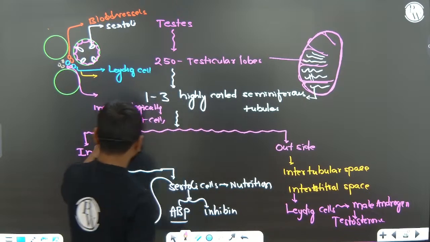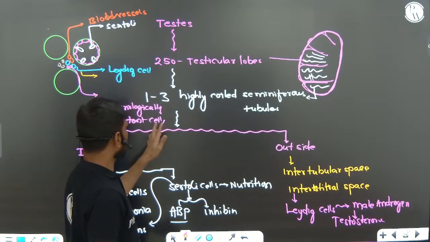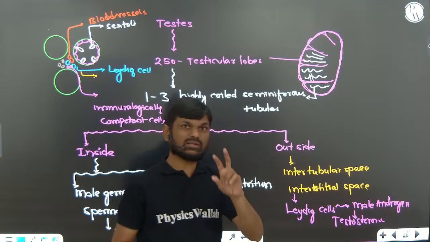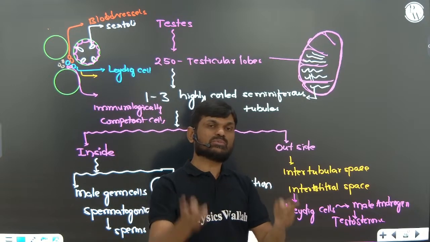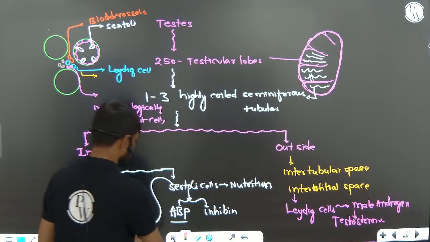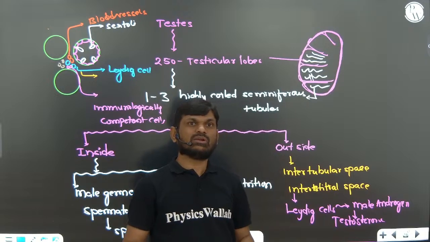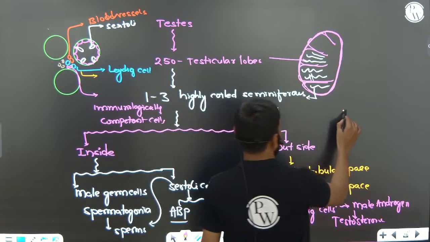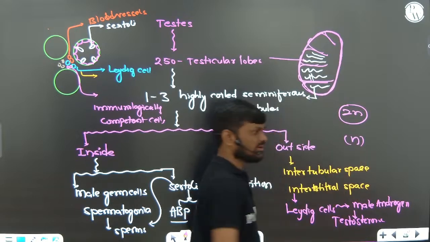Now, the immunologically competent cells. The main function of these cells is protecting against the antibodies that are produced against the germ cells. Because in our body, all the cells are in the 2n condition, but only sperms are in the n condition.